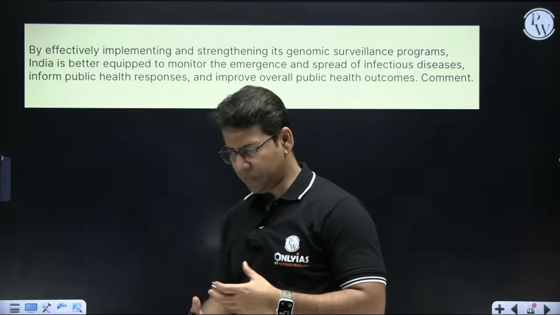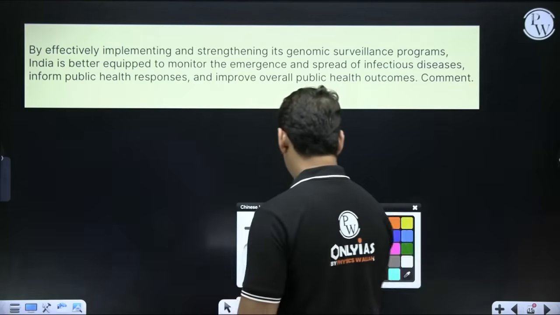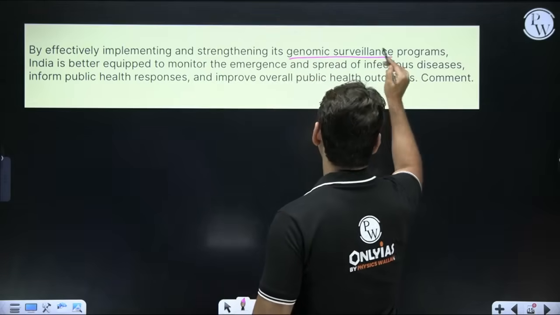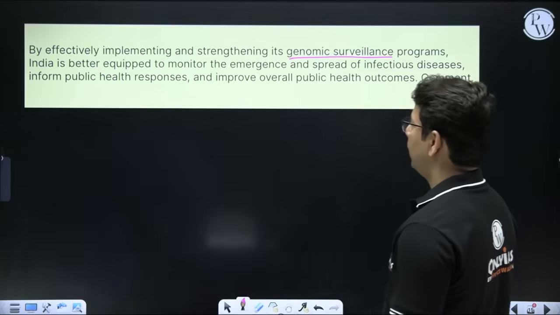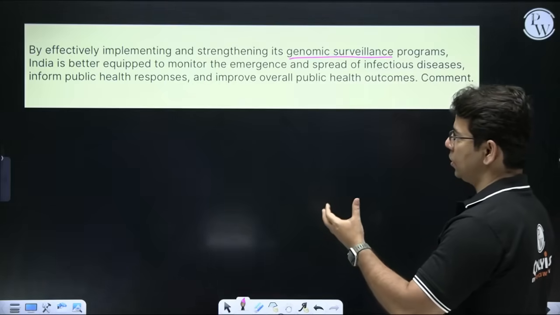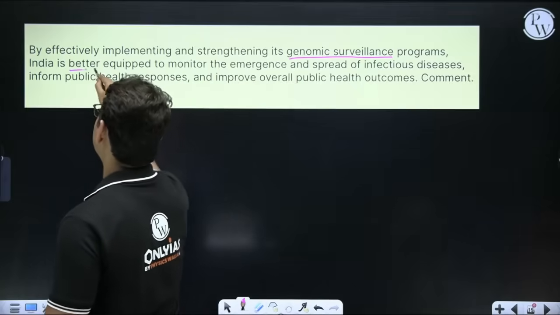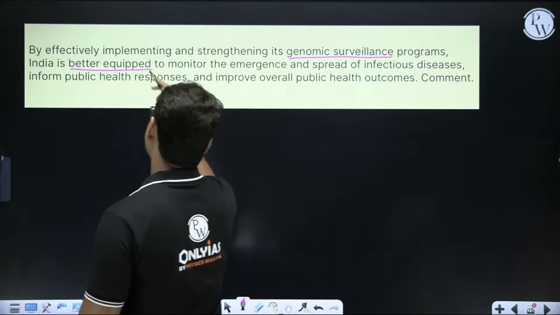A little bit complex setup, but if you look into the entire thing, there is one word which stands out, that is genomic surveillance. And according to this question, India is better equipped. It means that we have done something in genomic surveillance, so we have to exemplify those things.